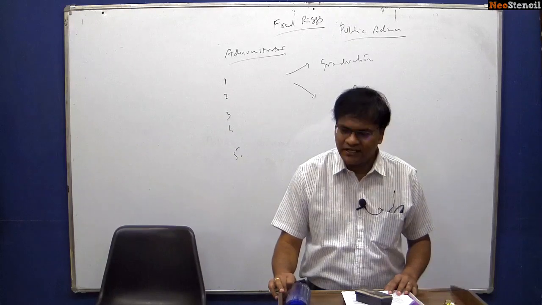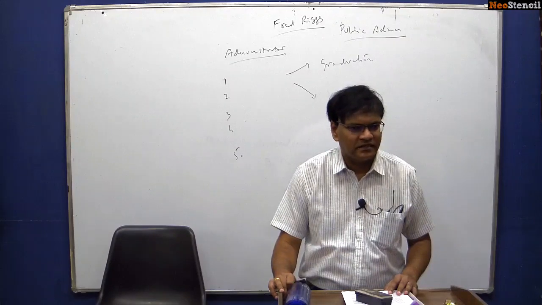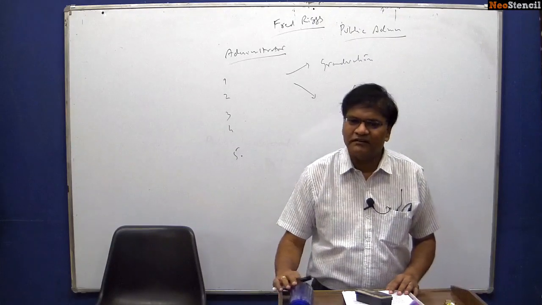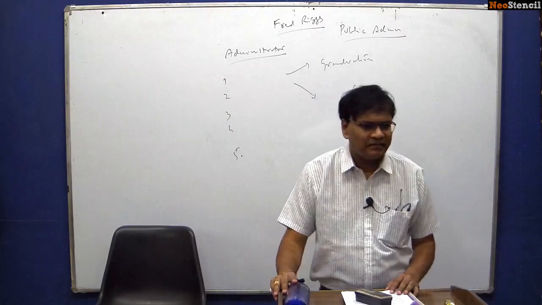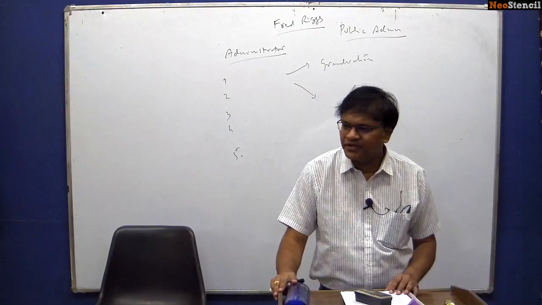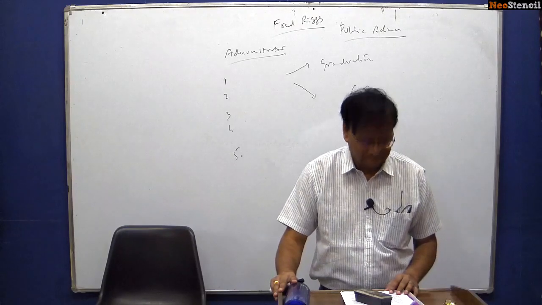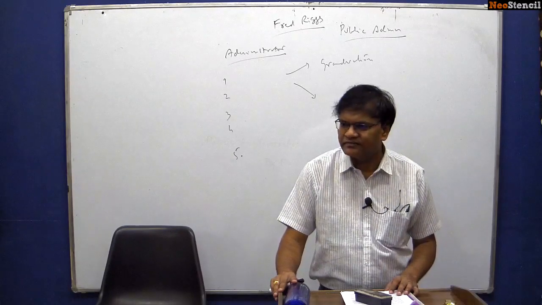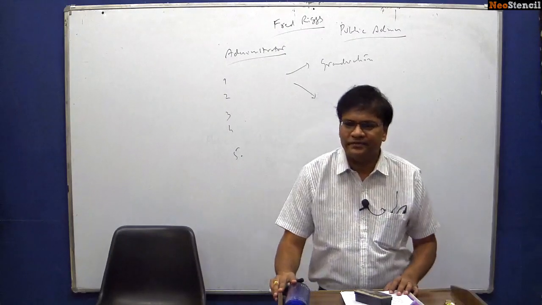Same is the case with civil society. Same is the case with RTI, right to information. It is there again in your polity governance paper, in your ethics paper, and in our PubAd paper 1 and Indian administration. RTI, again the same questions will be asked. And same is the case with social audit. Social audit is there again in all these papers.